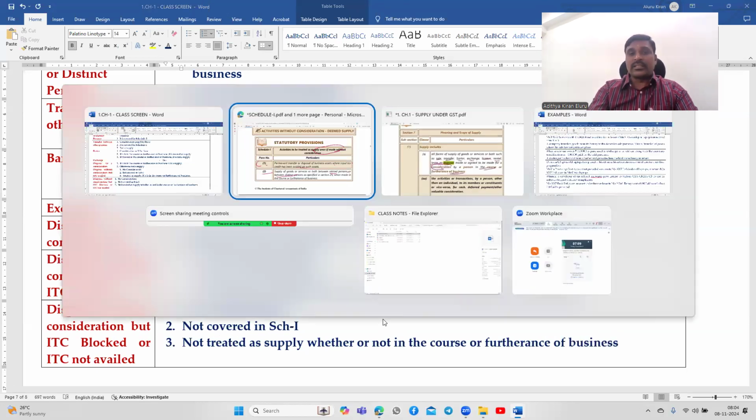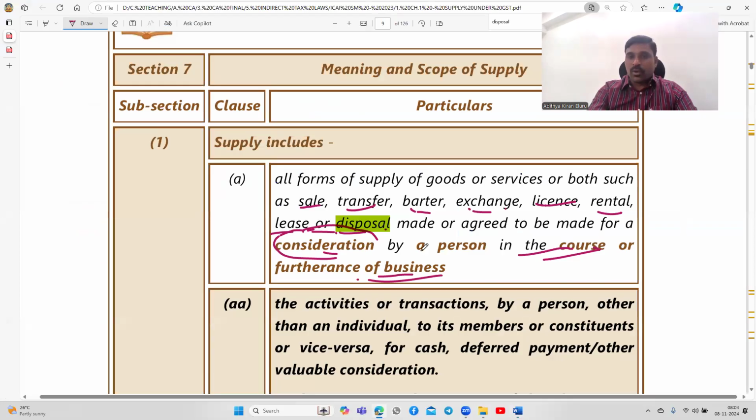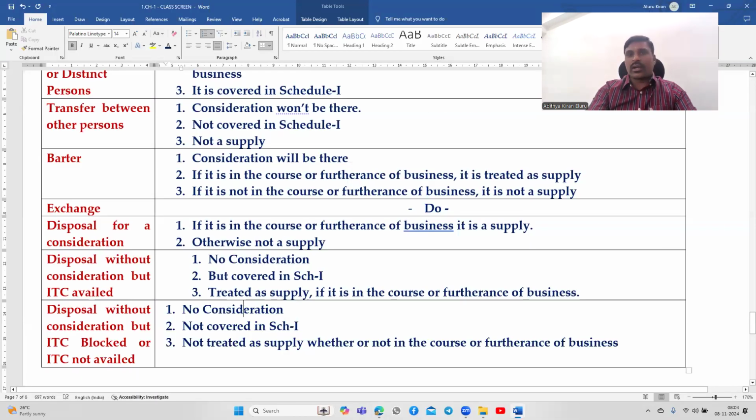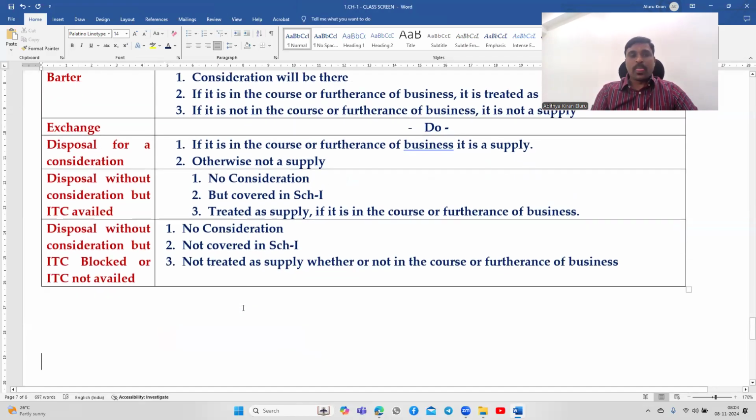Consideration and furtherance of business, both conditions should be satisfied. Since there is no consideration, the second condition you need not check. Only if both the conditions are satisfied is it a supply. Remember this.